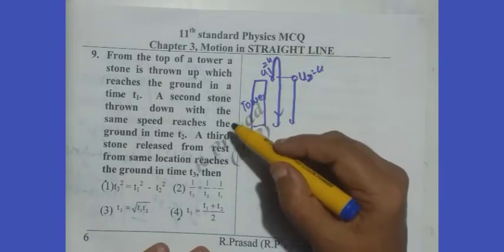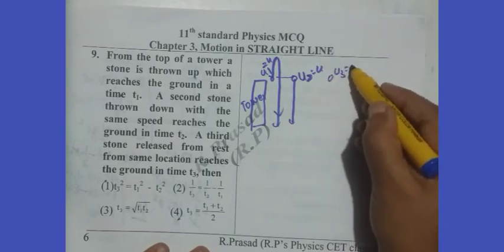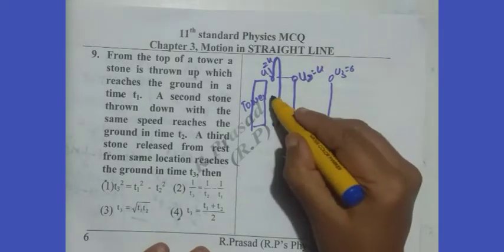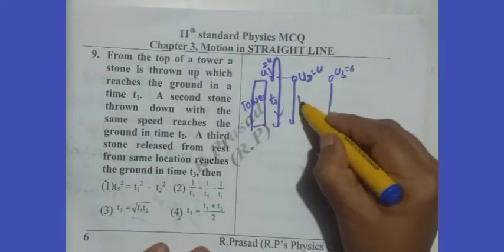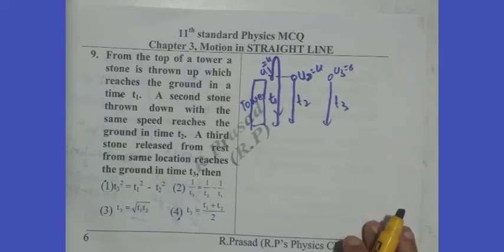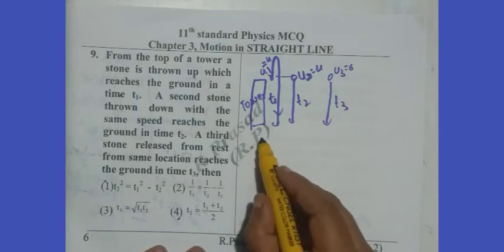Next, the third stone is simply released, so u3 is 0. So the time taken by the stones is t1, t2, t3. We have to estimate the relation between t1, t2 and t3. Observe, in all these three cases, the displacement remains the same for all the three stones. We write the equations of displacement.